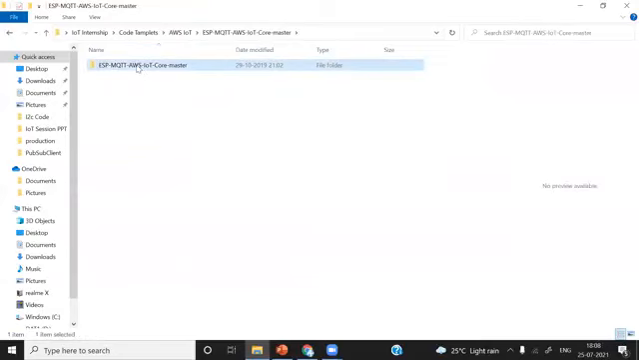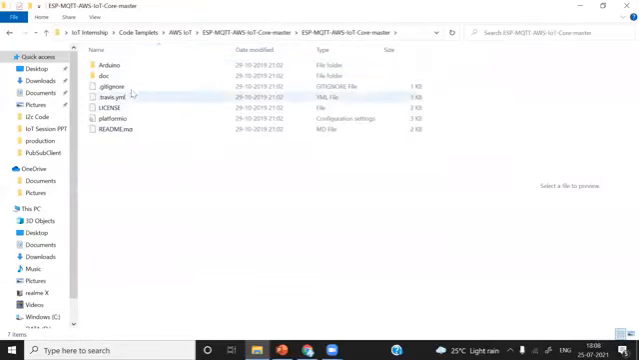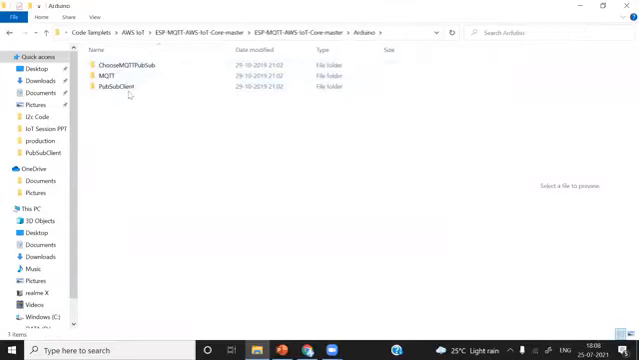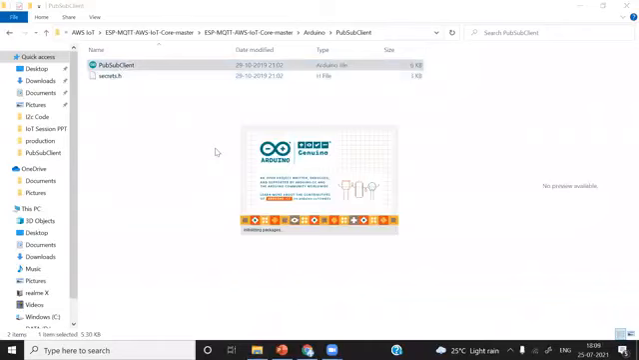Then open it, and you will find these files. From there, just use Arduino. You will find again 3 files. Of these 3 files, we are not going to use these 2 files. I'll simply select them and delete them, because we are not going to need them. The only file we are going to need is this pub/sub client. Just simply open this file and double click it.